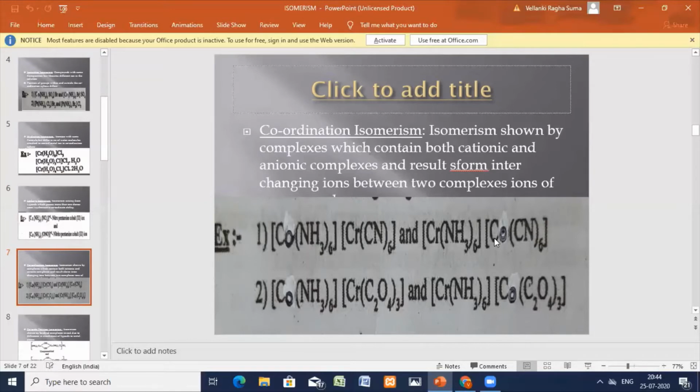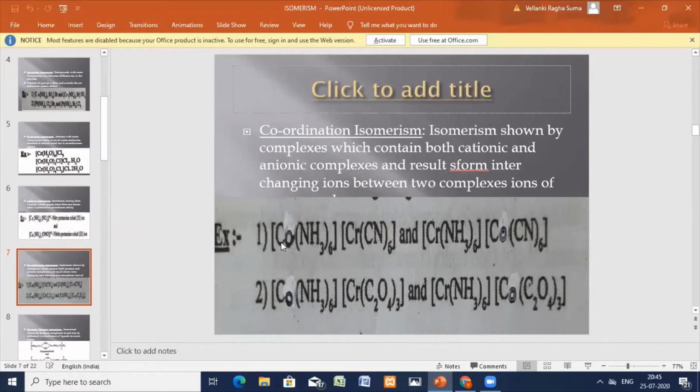So what you notice is that this isomerism involves both a cationic and an anionic complex. This is the cationic complex and the anionic complex, and again a cationic and an anionic complex. But the central metal ion is getting exchanged here. It results from the interchange of ions between the two complexes.